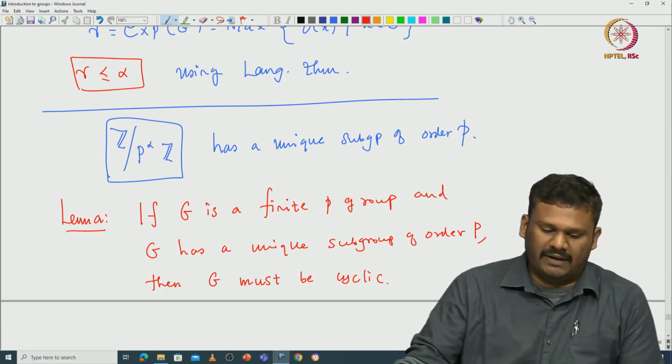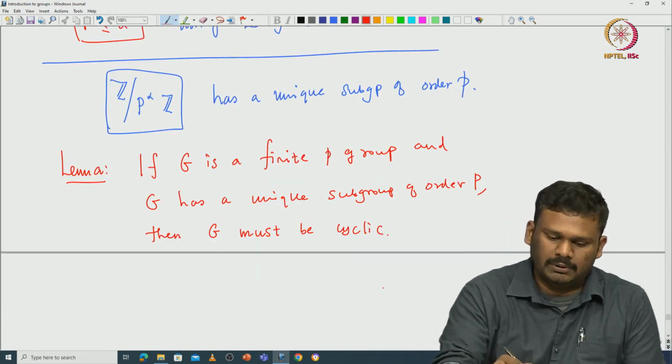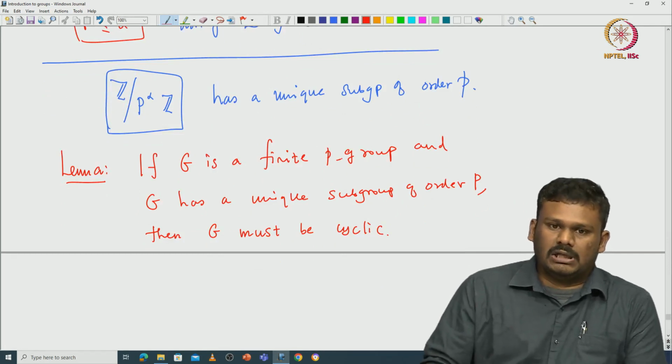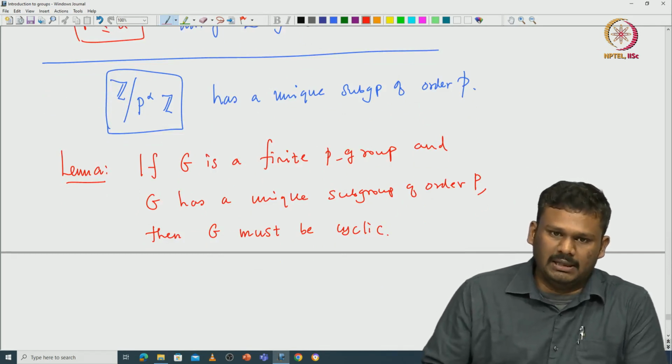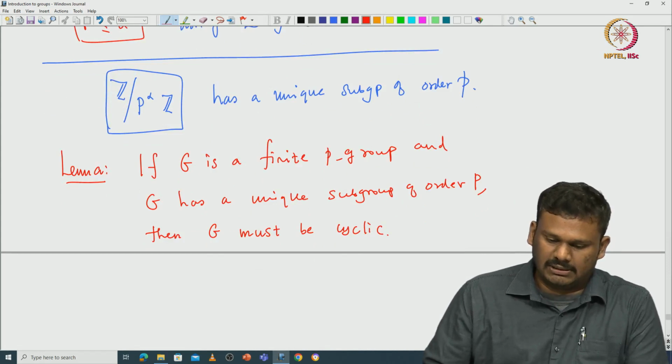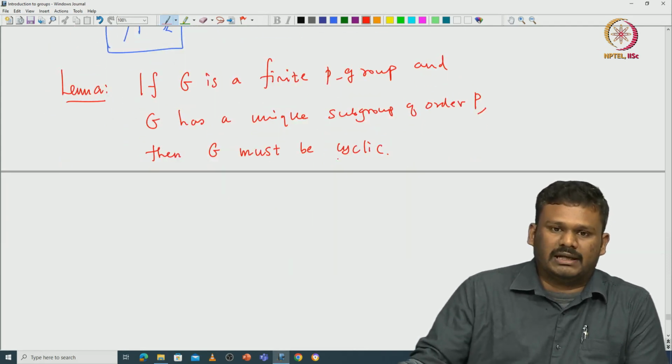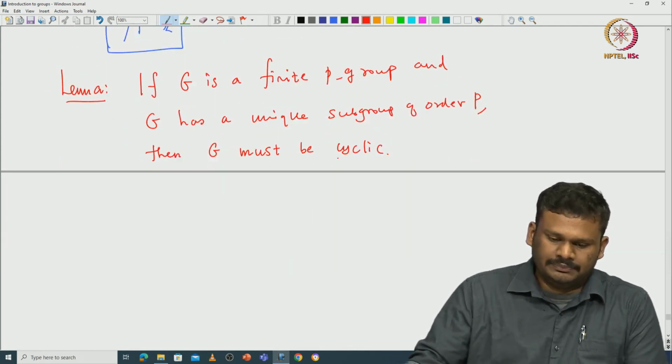Okay. So, if you have a finite p-group that has a unique subgroup of order p, then that must be cyclic. Okay. So, let us prove this statement.